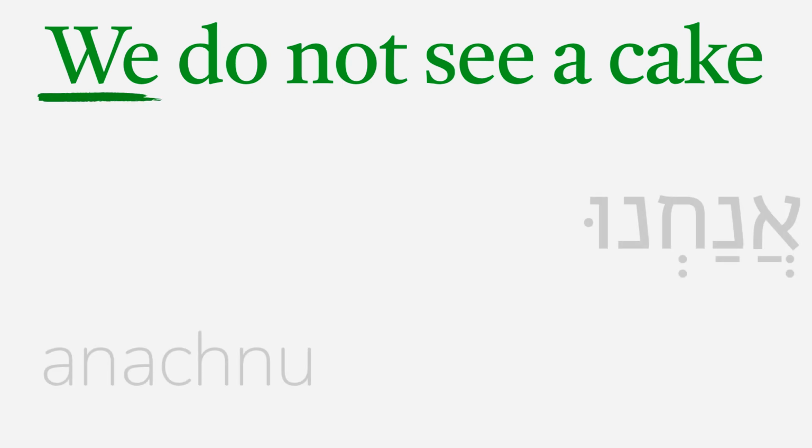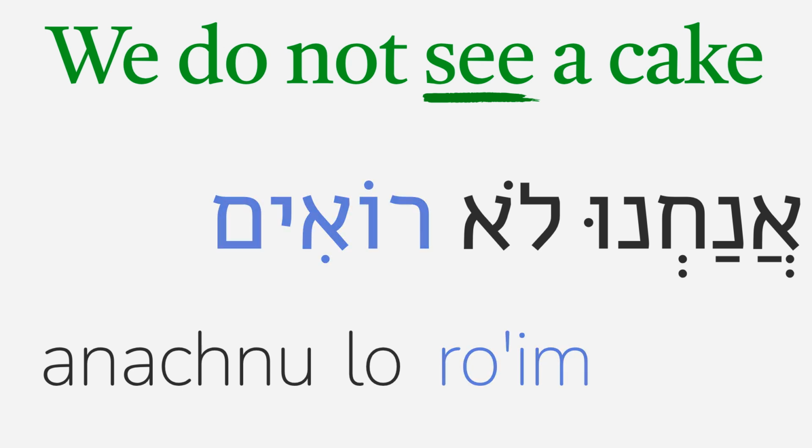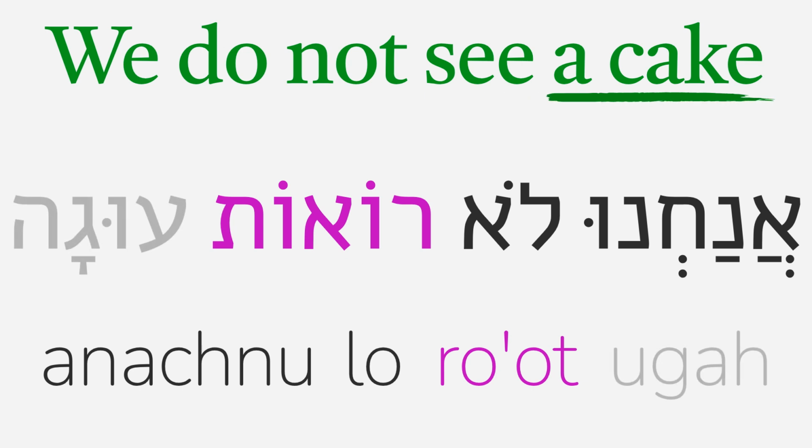We do not see a cake. We is anachnu, not is lo, and see must be either masculine plural ro'im or feminine plural ro'ot, to agree with the plural pronoun anachnu. A cake is uga.